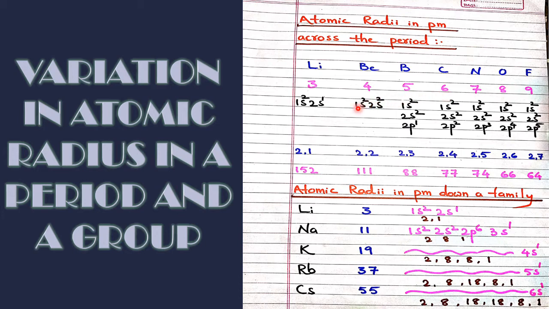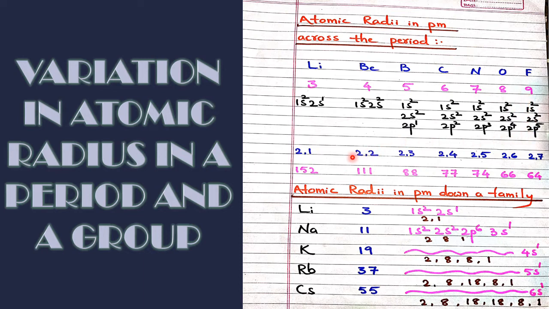So atomic numbers 3, 4, 5, 6, 7, 8, 9. And using the Aufbau principle, I have written here the electronic configuration: 1s2 2s1, 1s2 2s2, 1s2 2s2 2p1. Because there is no place here for me to write, I have written like this, but you have to write in a single line. Now in the case of carbon, it is 1s2 2s2 2p2. Nitrogen 1s2 2s2 2p3. Oxygen 1s2 2s2 2p4. And fluorine 1s2 2s2 2p5.